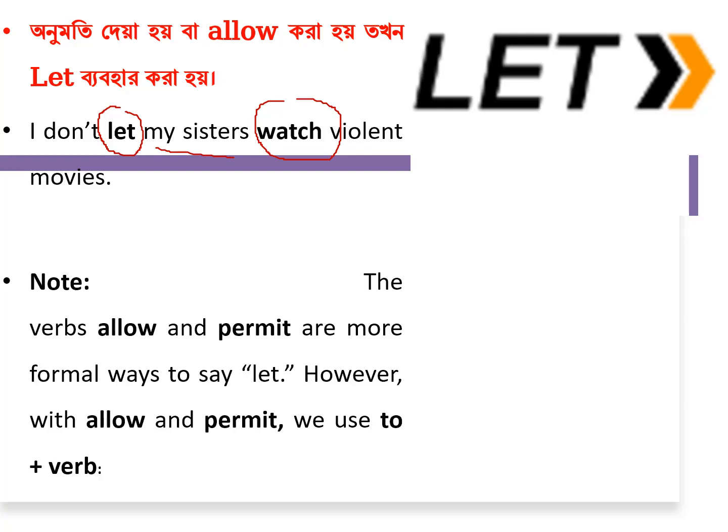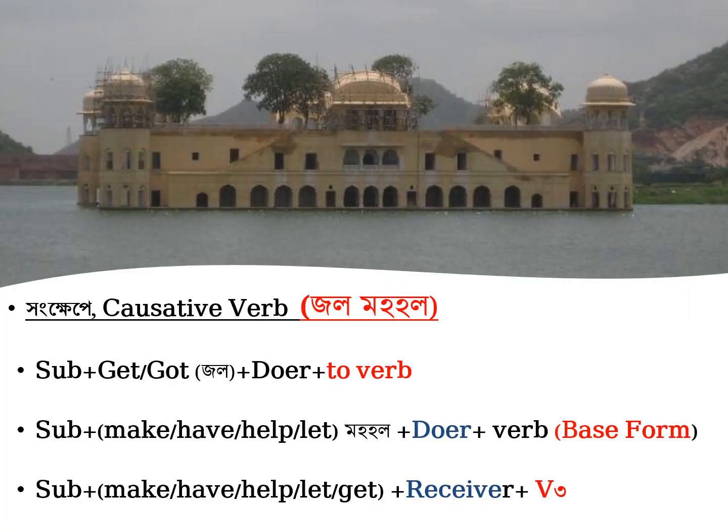As we have already discussed, if we get the receiver, after the receiver we should use the past participle form of the verb. Again, for your better understanding, after get, if we get the doer, we will use the infinitive to.